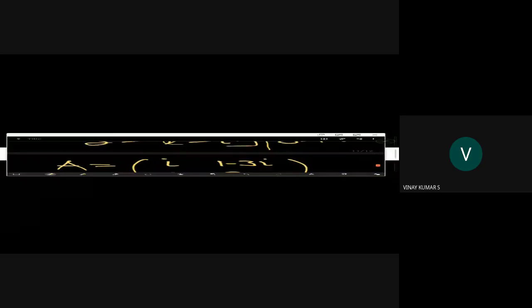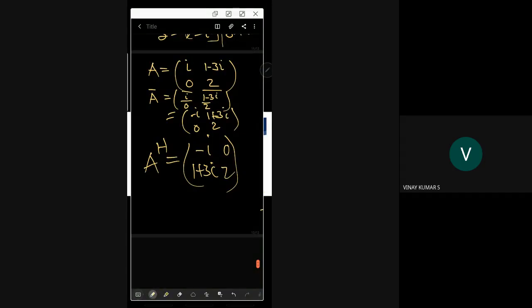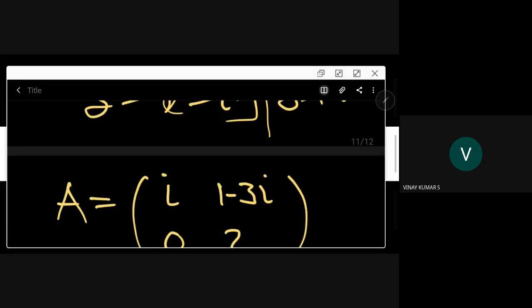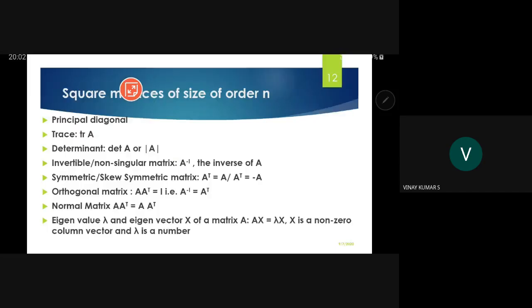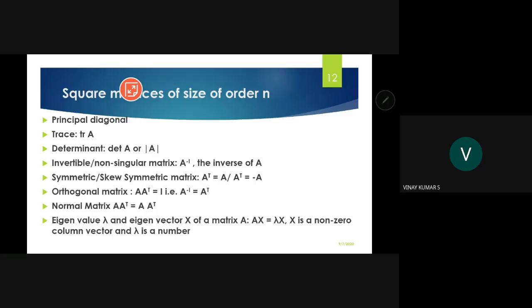So we have the idea of complex conjugate and conjugate transpose. And then, principal diagonal elements I already told. Trace of A, this is all about square matrices.